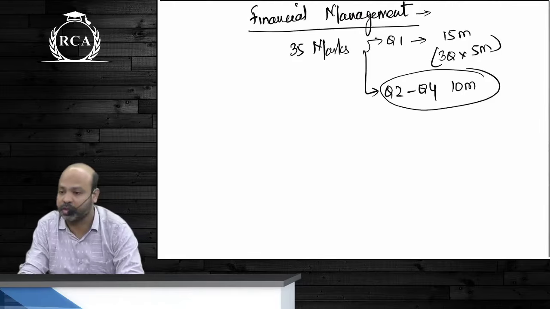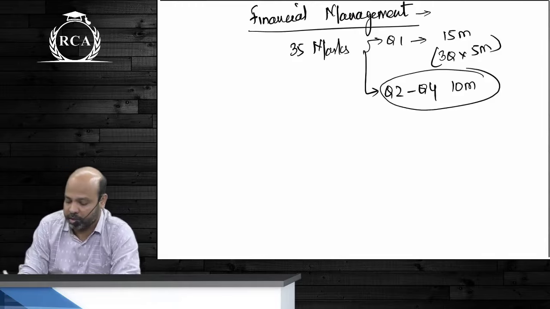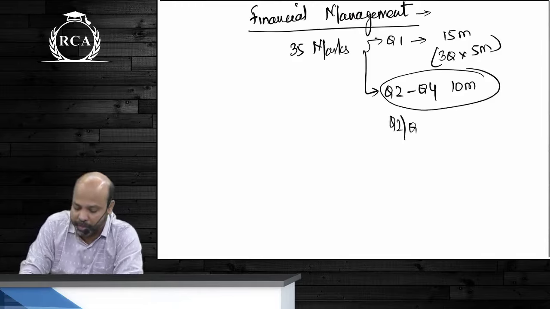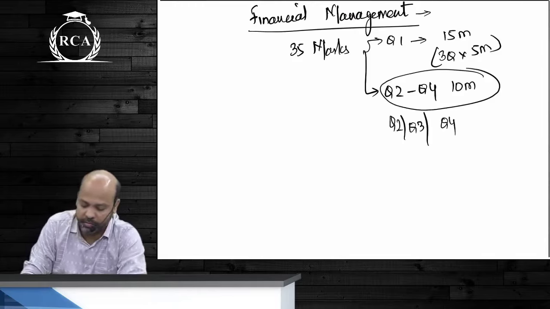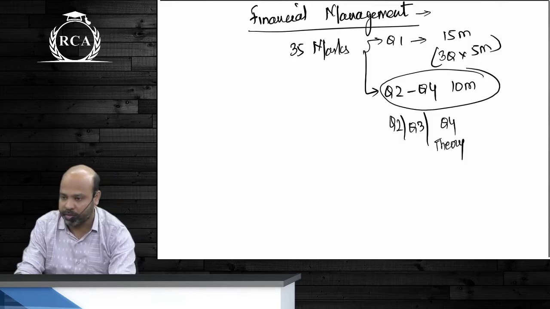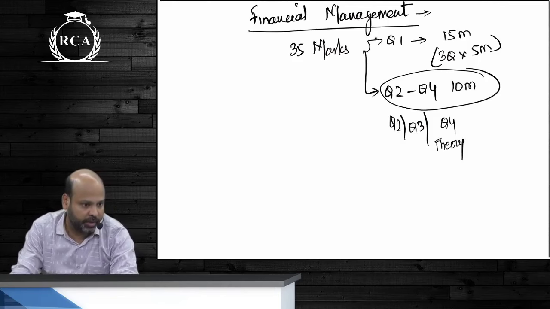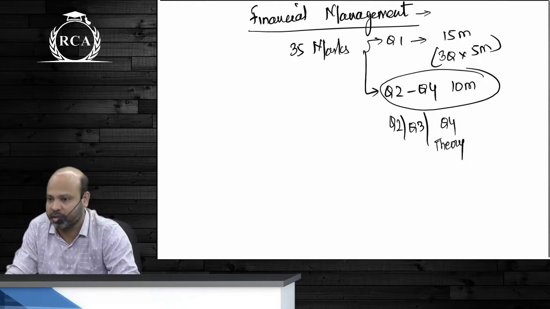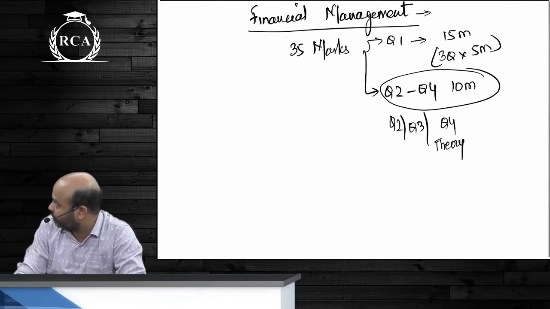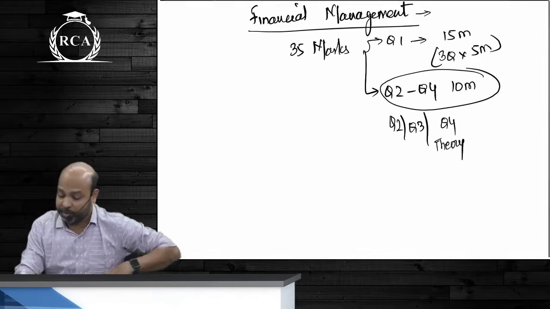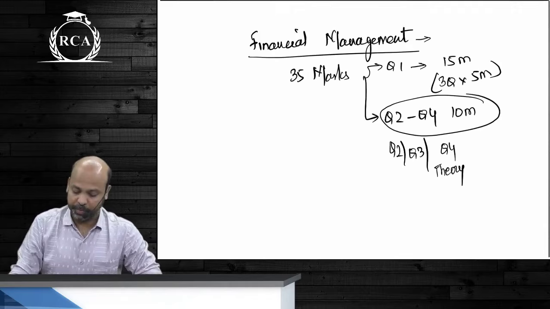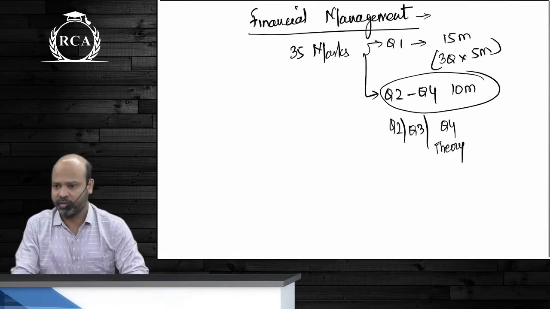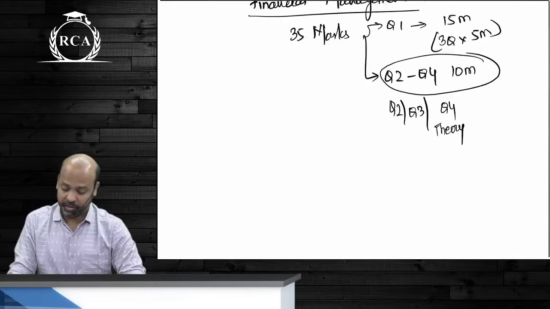answer 2 questions. In this also, question 2 and question 3 are practical questions usually, and question 4 will be a theory question. We can skip the theory part if you're very good at practical part, but in case the practical question is complicated, we will have to rely on theory. That is why it is mandatory that we do theory here as well. Since it is 50-50 marks, the paper pattern is a little different, but it is more or less similar to the other papers that we have.